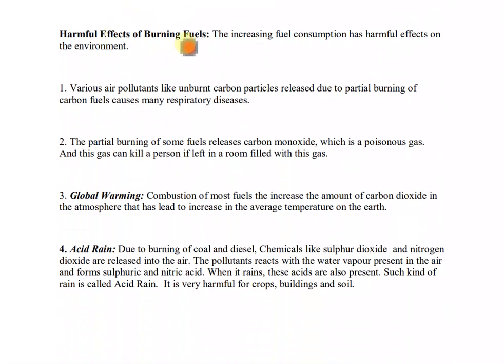Now, harmful effects of burning fuels. The increasing fuel consumption has harmful effects on the environment. So the humans are rapidly using the resources, and one of the resources is fuel. And fuel also has some harmful effects.